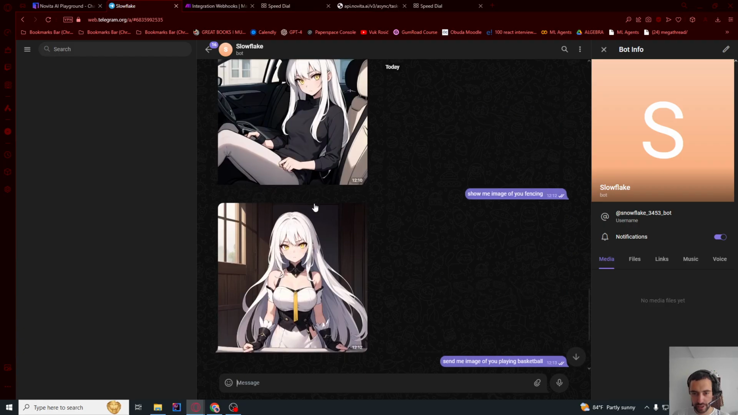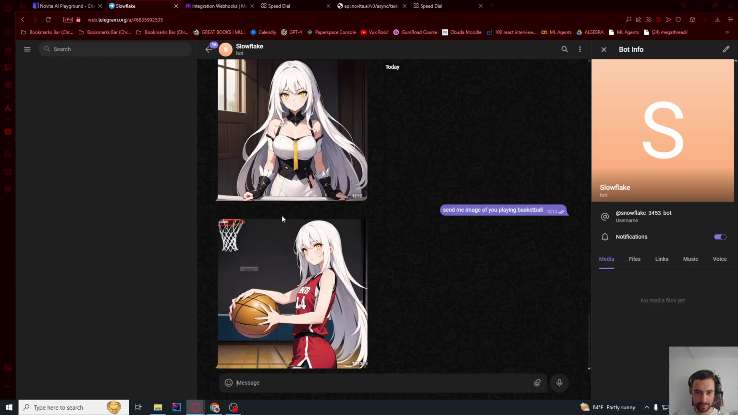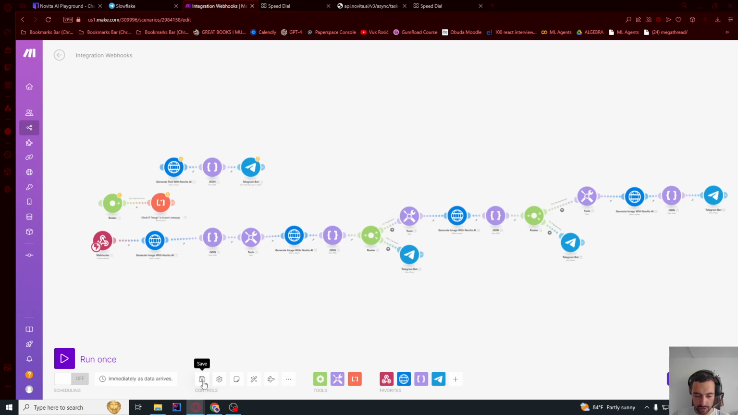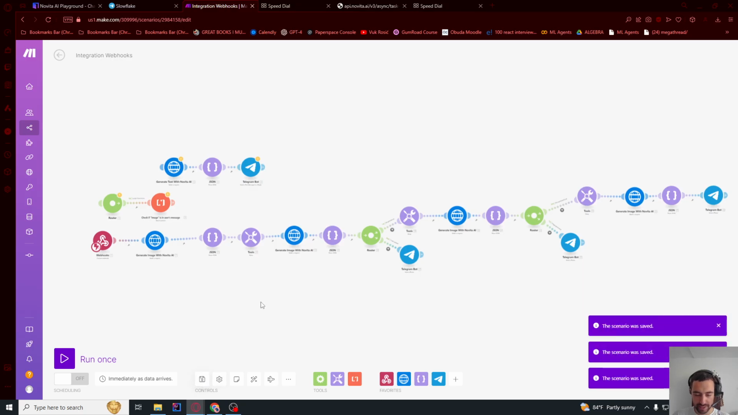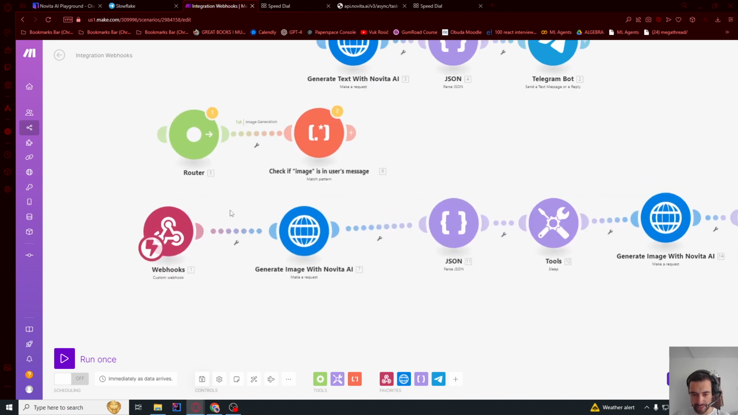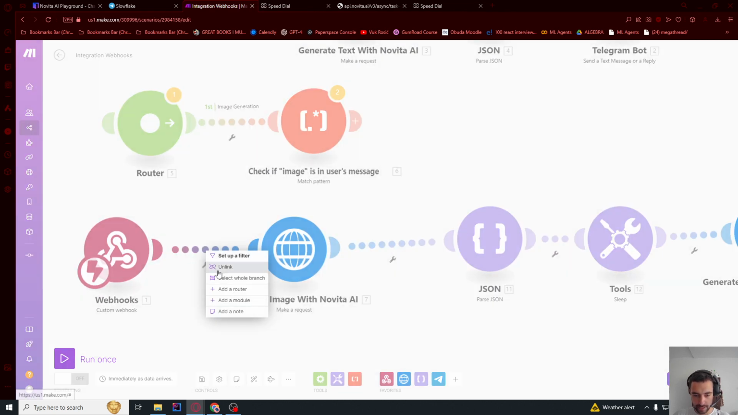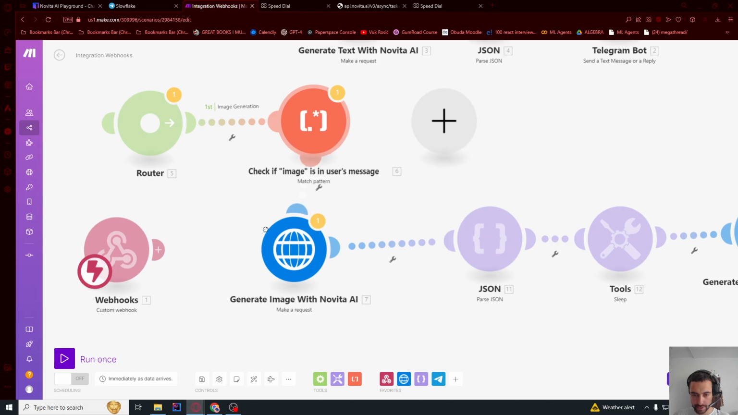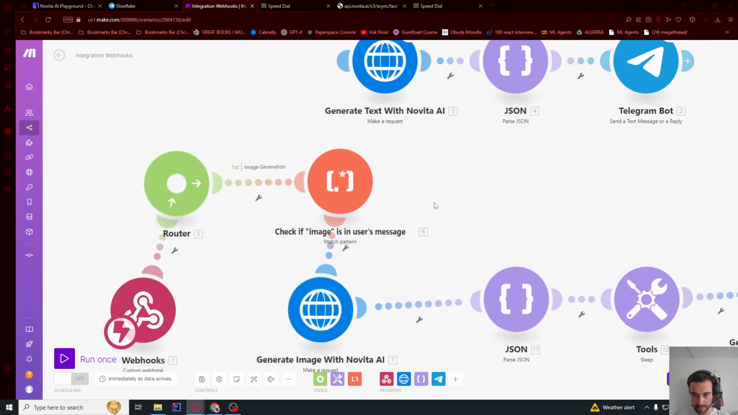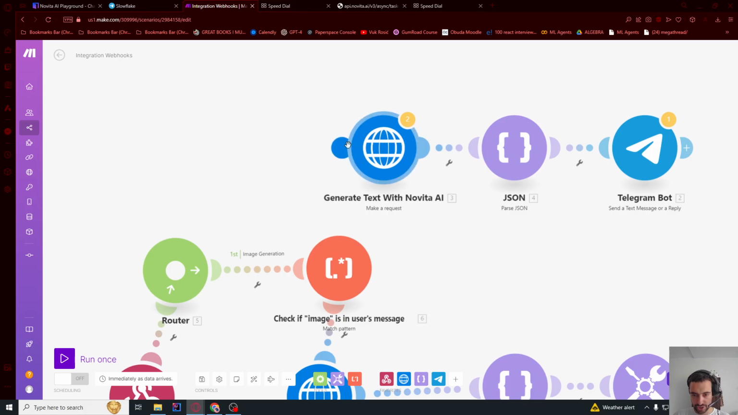So we got a few more images here. Everything works as expected. Now if you want to fix these hands, maybe look for a different model that creates better hands, and just don't forget to save this every now and then. Now let's connect this back, everything as it was. So let's unlink here and connect this to this parser, connect this router to this webhook, and then connect this generating text to this router.